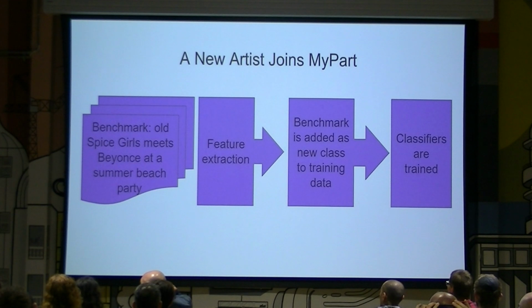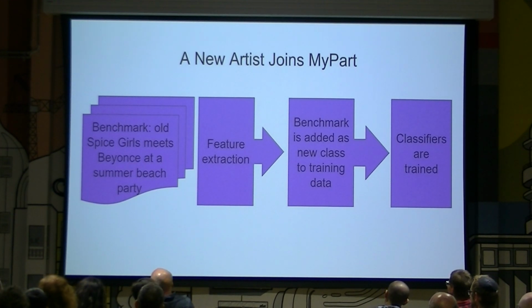The next step is feature extraction. All the lyrical, structural, harmonic, and melodic features are extracted from the benchmark songs. Then the benchmark is added as a new class to the training data, and the models are trained. We use an ensemble of classifiers: random forest, nearest neighbors, XGBoost, neural network, and Google.